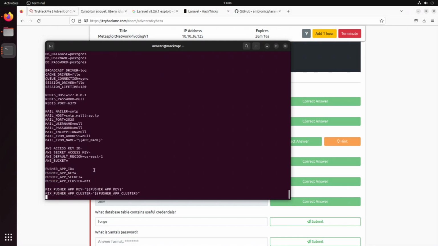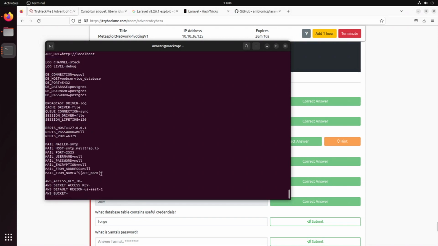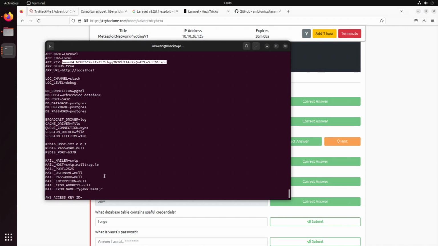And is there anything else we want from that? Yeah, we want to know the database table that contains useful credentials. With the database Postgres, but that doesn't help us at the moment. We're connecting to a PGSQL one on our web server, and we have the username and the password.